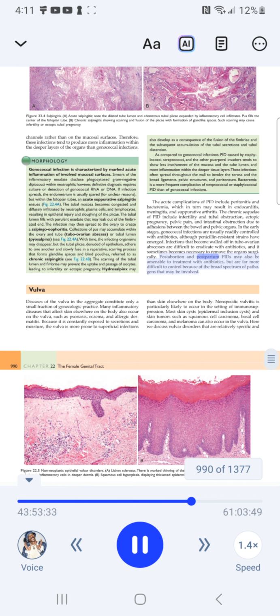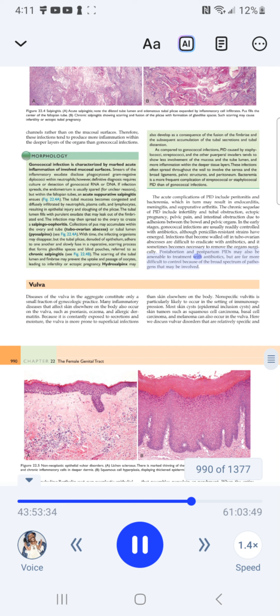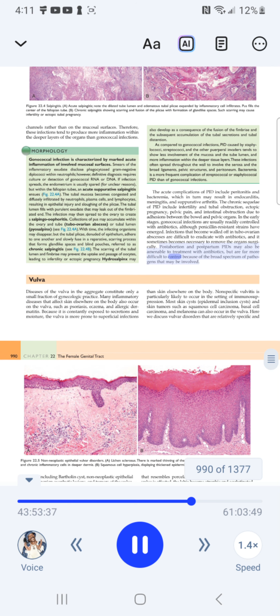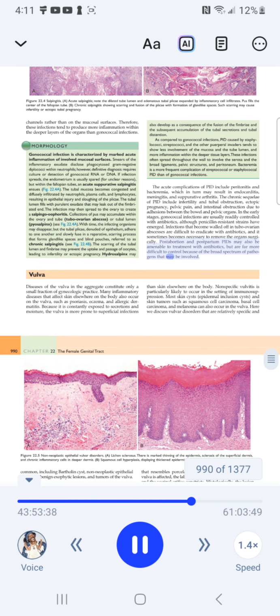Post-abortion and postpartum PIDs may also be amenable to treatment with antibiotics, but are far more difficult to control because of the broad spectrum of pathogens that may be involved.